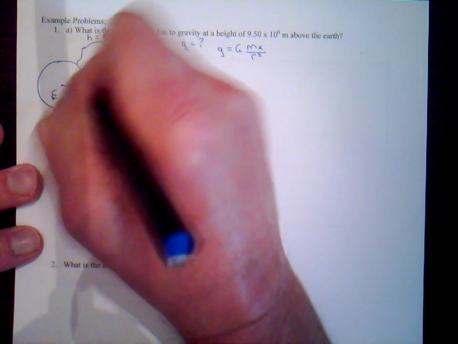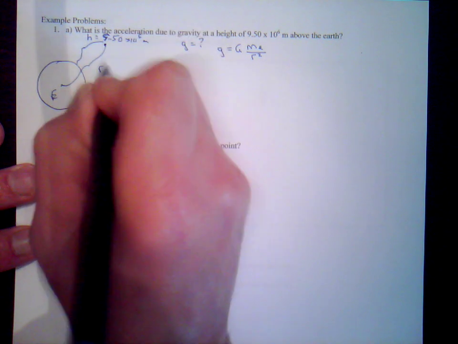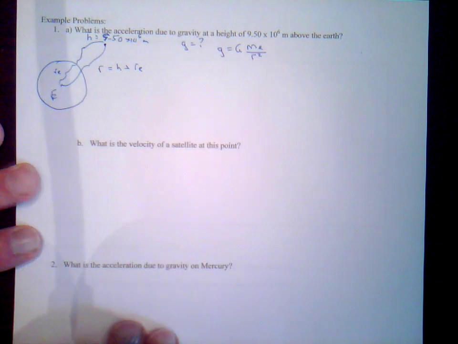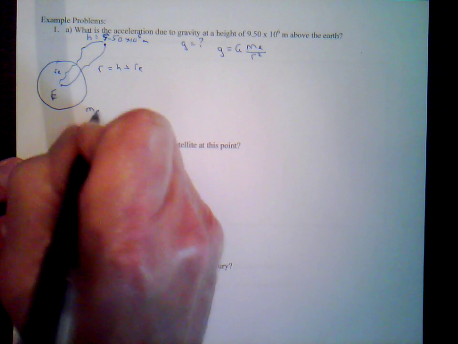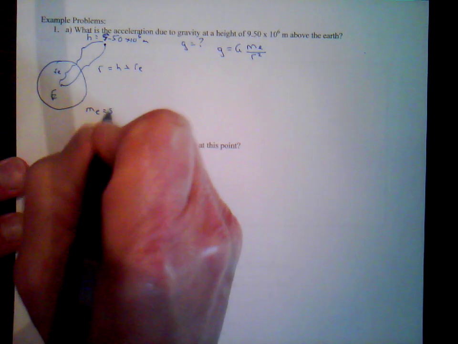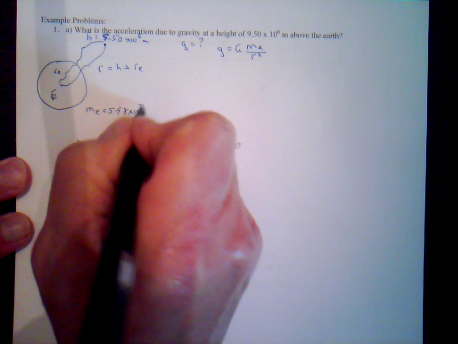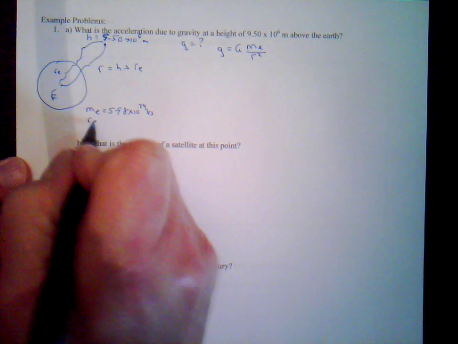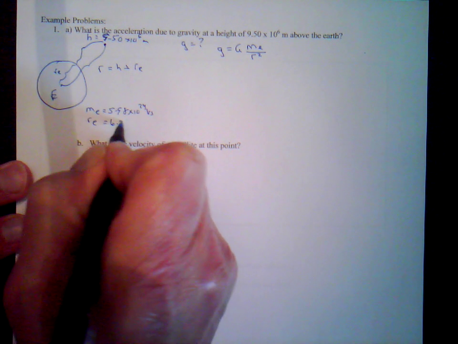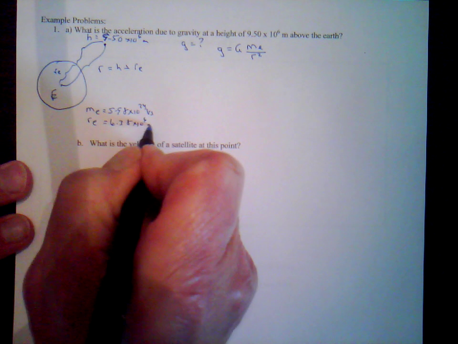So now, this r is the distance from the center of the Earth, from here to there. And that r is equal to the height plus this distance, the radius of the Earth. We know the mass of the Earth. We can look it up on our data table. We can look up the mass of the Earth and the radius of the Earth on there. Mass of the Earth is 5.98 times 10 to the 24th kilograms. The radius of the Earth is 6.38 times 10 to the 6 meters.